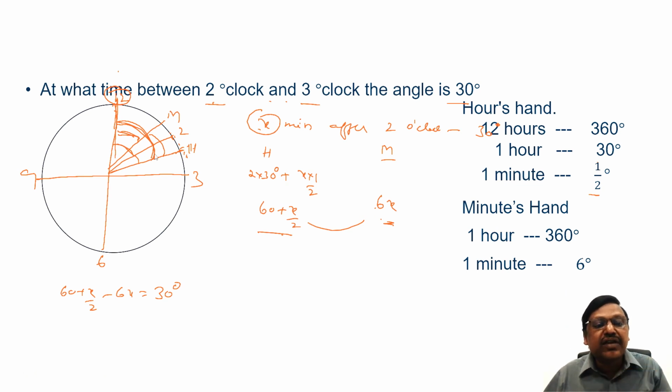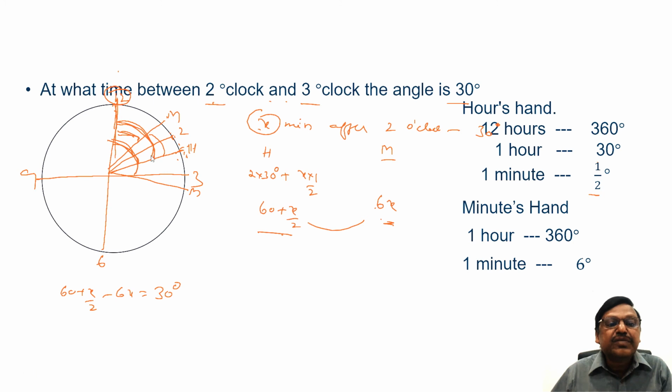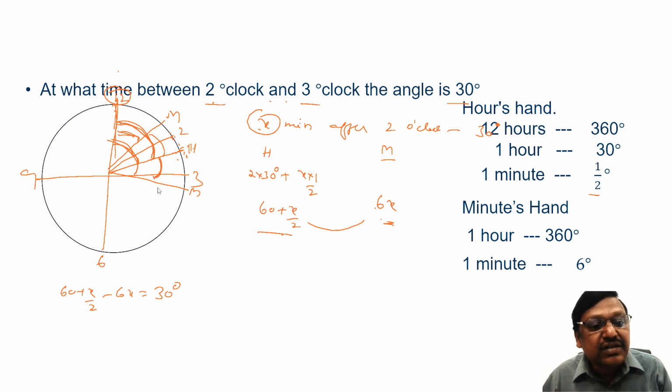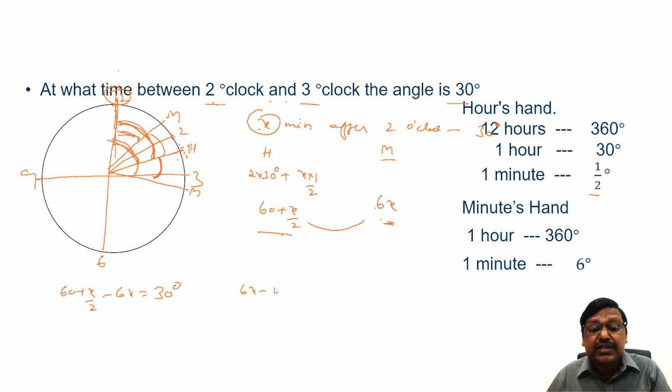But you know, the hour hand moves slowly. After some time, the minute hand will overtake and come somewhere here. Now this is 6x and this is 60 plus x by 2, and this difference can be 30 degrees. Is it possible? Yes, because after some time the minute hand will overtake the hour hand. So that is the reason. The second case will be 6x minus (60 plus x by 2) equals 30 degrees.